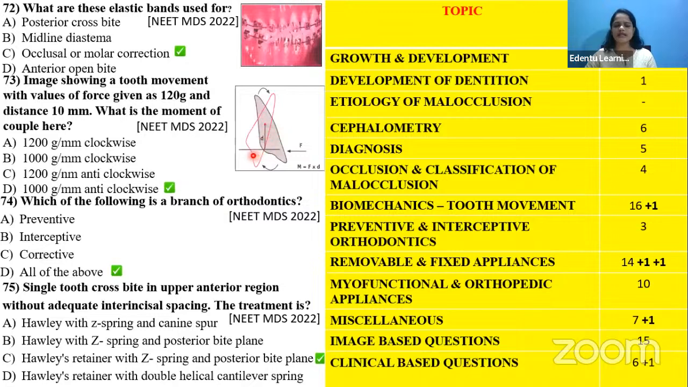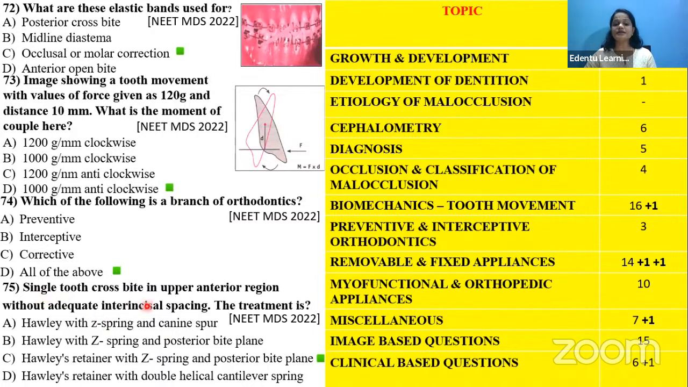Again, there are calculation based questions you can expect in ortho. The image showing a tooth movement. Force is 120 gram and a distance of 10 millimeter is moved. So what is the moment of couple here? All those calculation based questions can also be expected in ortho, so it can be put under the biomechanics of tooth movement branch of orthodontics. Okay, that we can put under the miscellaneous section here.